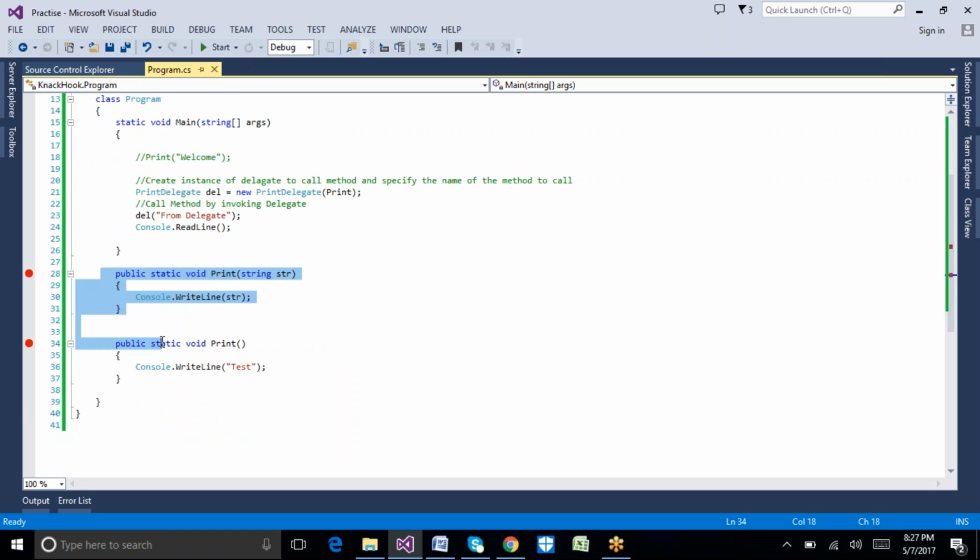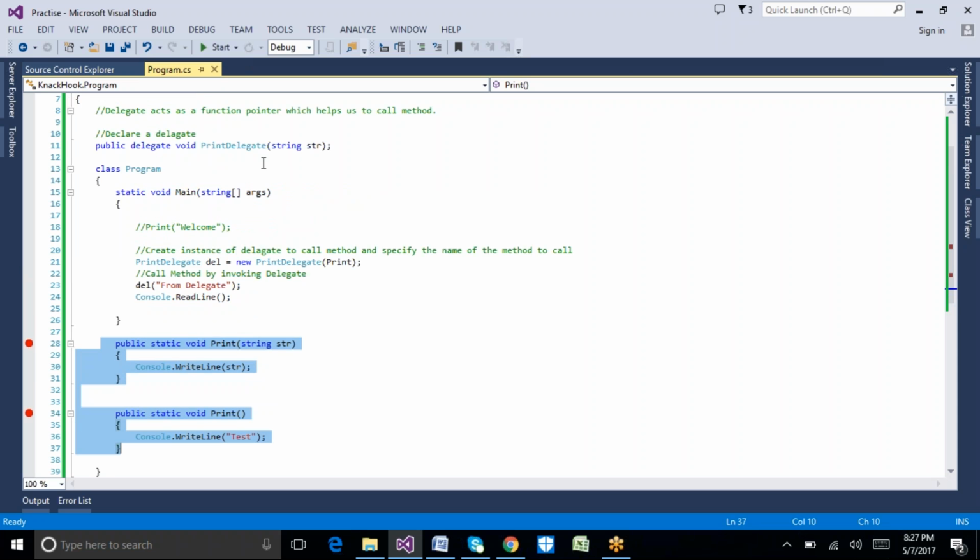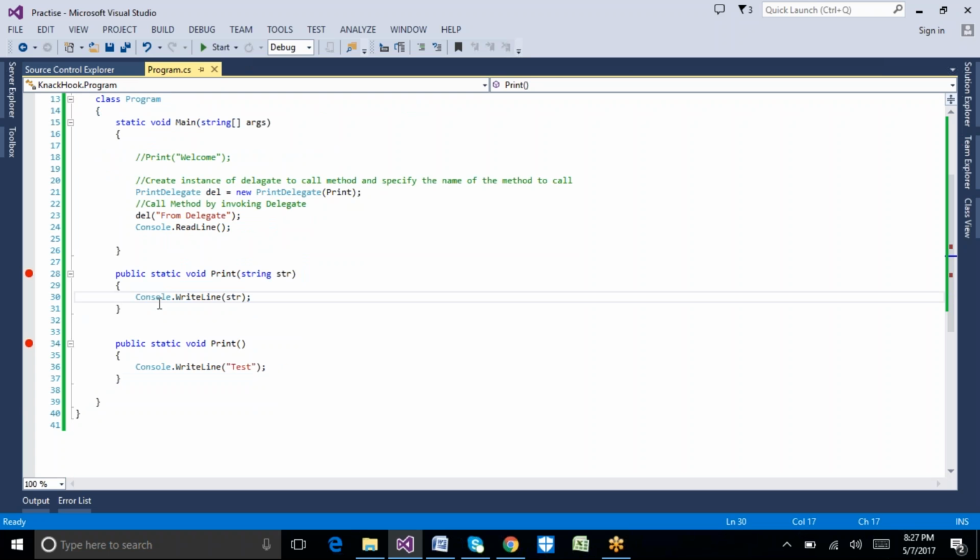Even though I have two print methods, while declaring I mentioned that it needs to accept the string parameter. Among these two methods, this one accepts the string parameter. So that's why this method is called and this method is not called here.